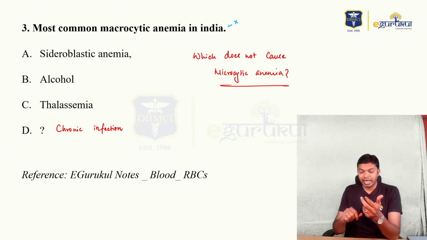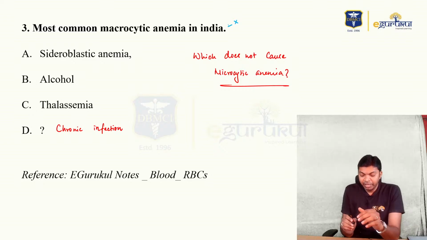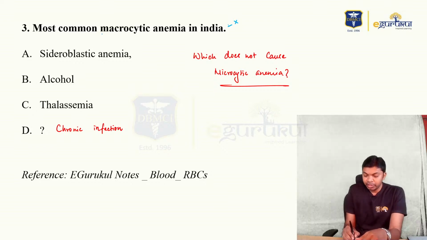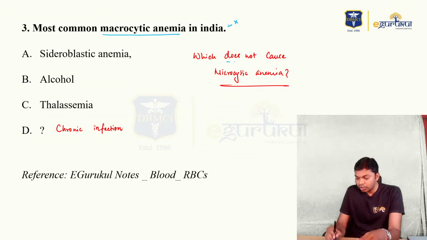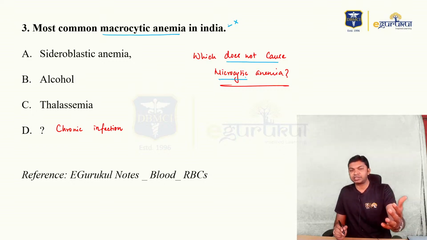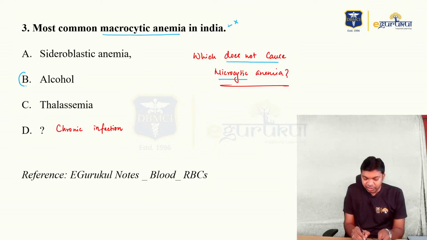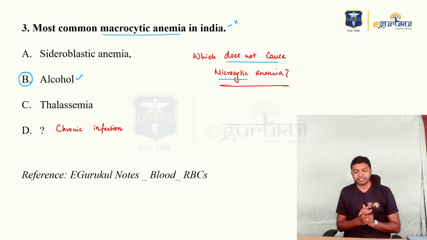Sideroblastic anemia, alcohol, thalassemia, chronic infection. It can be either way. Most common macrocytic anemia, or which does not cause microcytic anemia. I am not sure what is the exact question asked in your exam, but still, my dear friends, understand this. Whatever it is, the right answer for this question is option B, alcohol. Alcohol is the right answer.